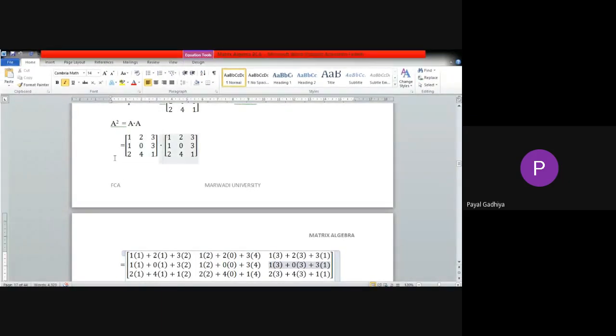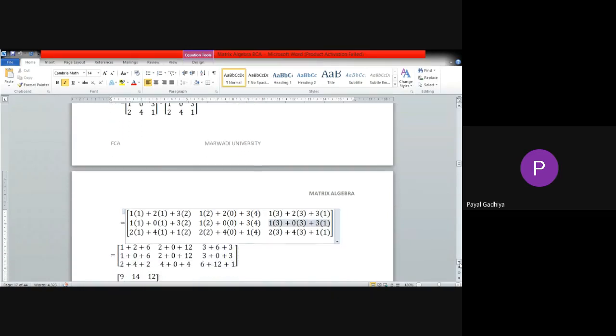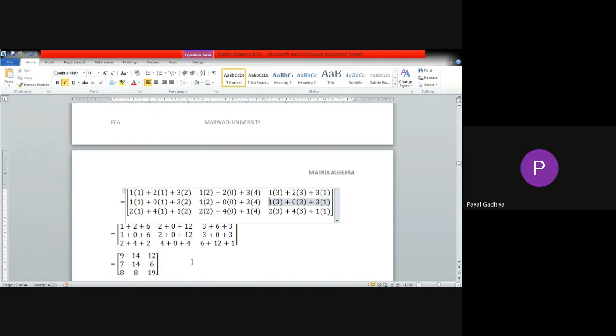Then third row, first column: 2 into 1, 4 into 1, 1 into 2. Then 2 into 2, 4 into 0, 1 into 4. Then 2 into 3, 4 into 3, 1 into 1. So the matrix will be 9, 14, 12, 7, 14, 6, 8, 8, 19. Yes, now the answer by Michael is correct.